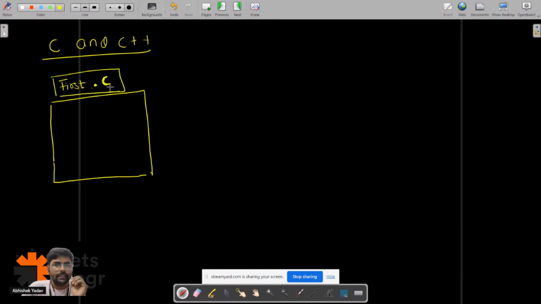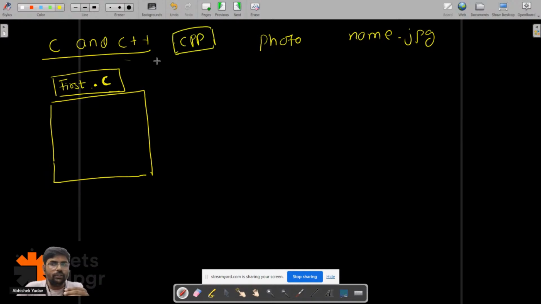This is clear, guys. If you save some photos, you have the name of the photo, then the dot, and after that the extension part, that is .jpg, .png. Similarly, when you save a C file, the extension is .c. When you save a C++ file, the extension is .cpp. When you save a Java file, the extension is .java. Right, everyone?